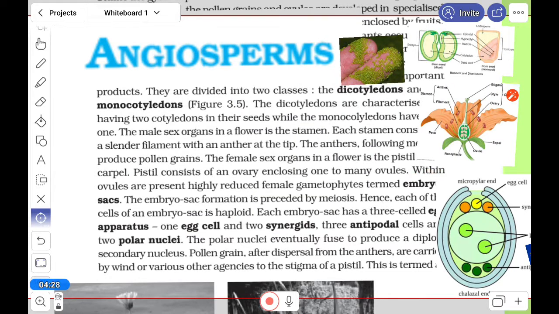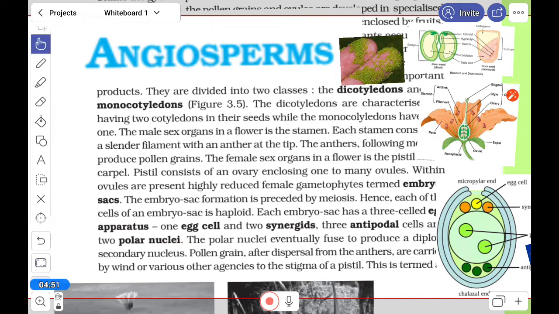Within the ovule is present the highly reduced female gametophyte termed the embryo sac. This embryo sac is formed by meiotic cell division, reduction division. And here there are the egg cell, synergids, antipodals, and polar nuclei.